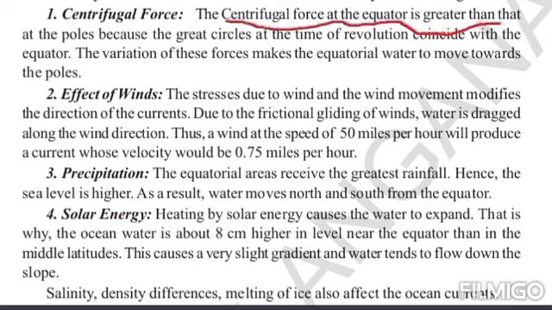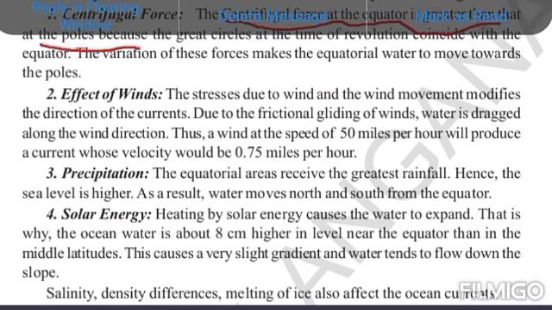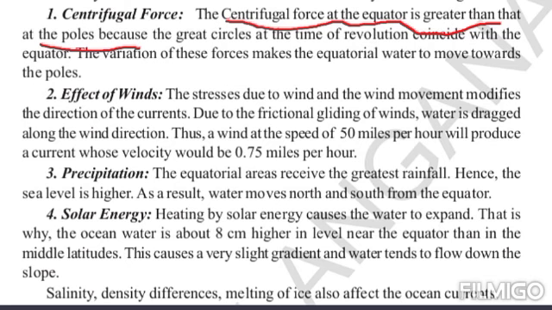The centrifugal force at the equator is greater than at the poles, the north pole and south pole. At the equator, centrifugal force will be more.